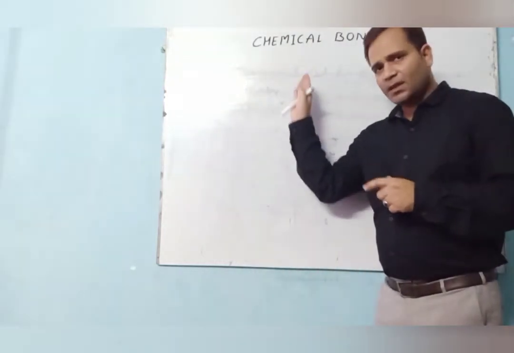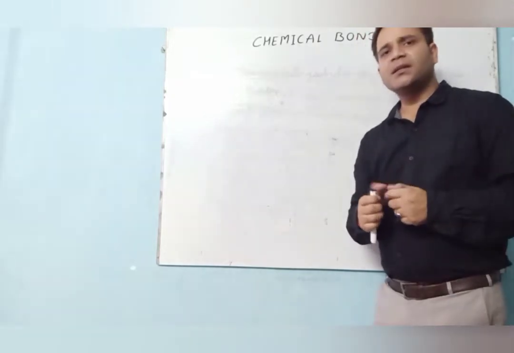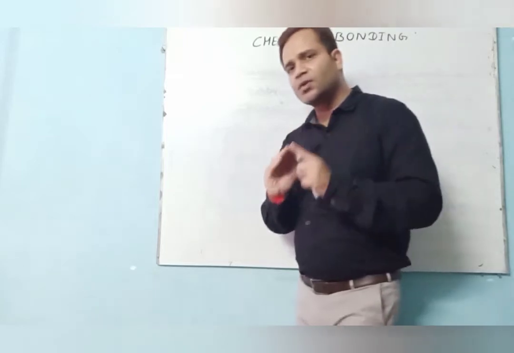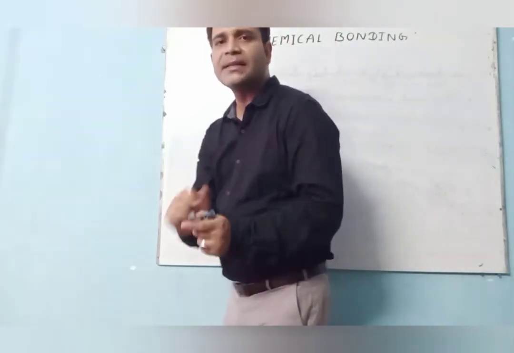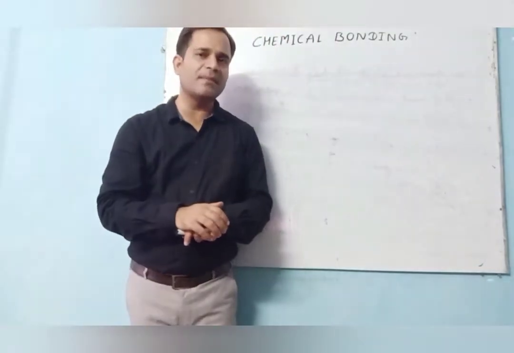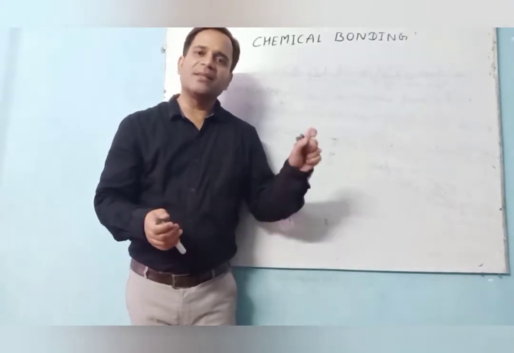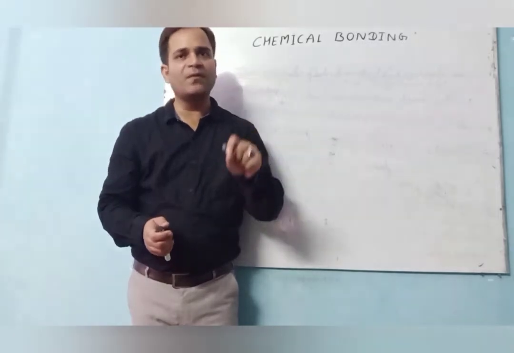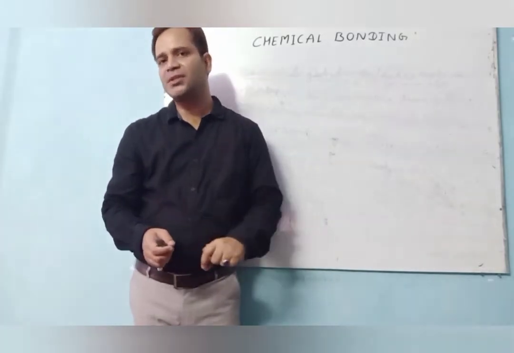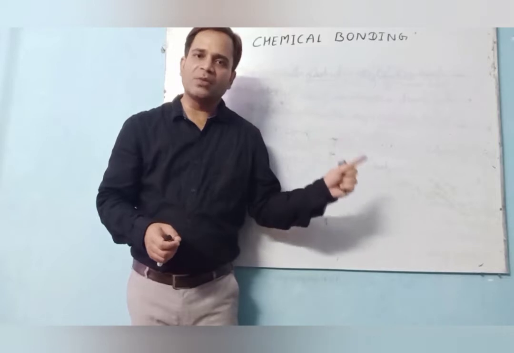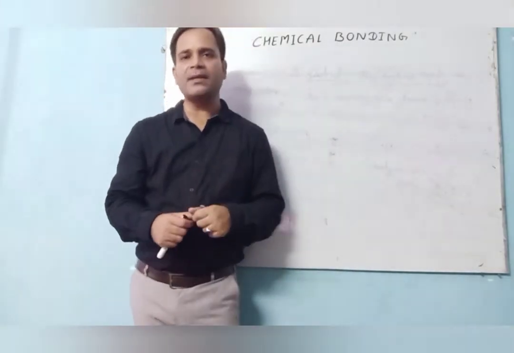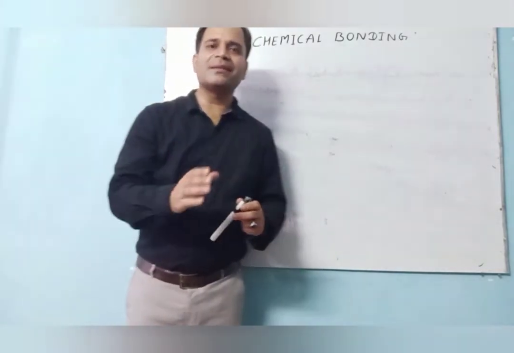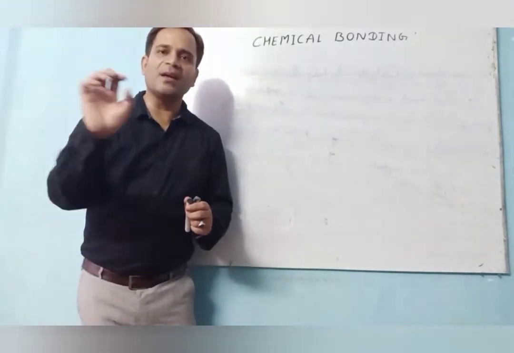First, I summarize here. Firstly, chemical bond. What is a chemical bond? The force of attraction between the two atoms of a molecule is termed as a chemical bond. So why is there a need for the formation of a bond? To fulfill the inert gas electronic configuration, that is either to form a duplet or to form an octet. This is a very, very important condition.